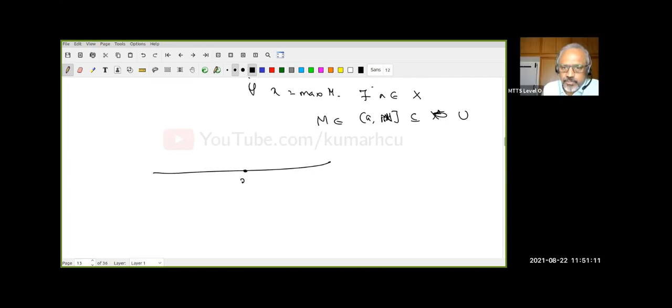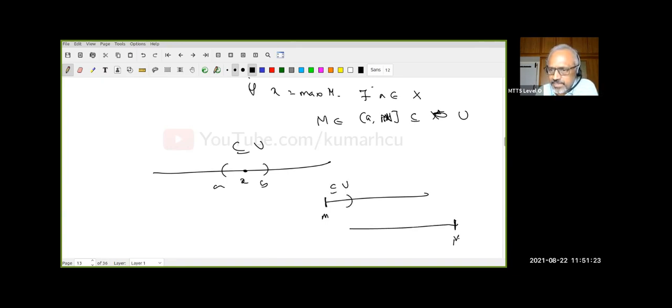If the point X is not a maximum or minimum, all I need is AB, and this must be contained in U. If something like this is the minimum, then what I want is this kind of thing contained in U. And if this is a maximum, I want this kind of thing contained in U. Keep these kind of pictures in mind so that your life will be easy. That's why I gave these examples.